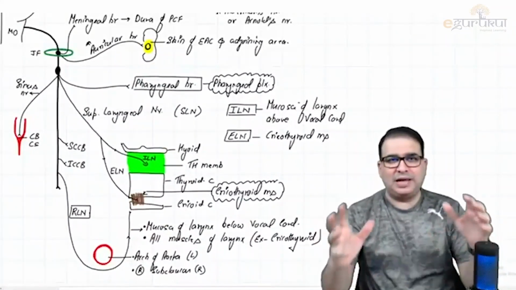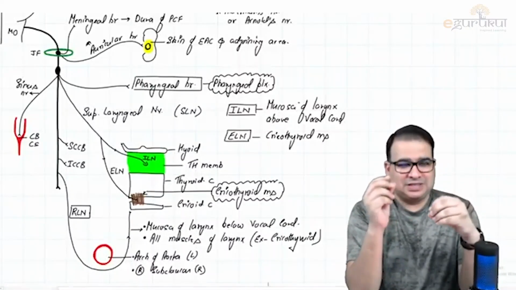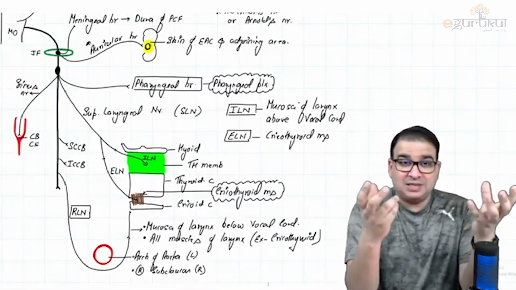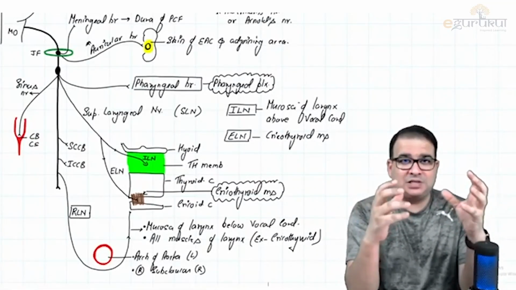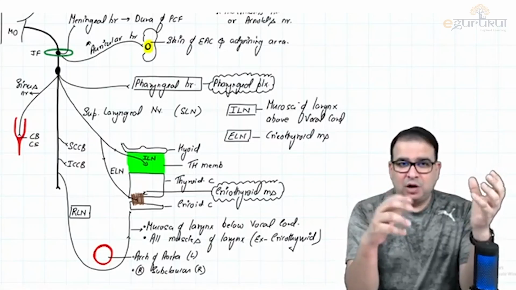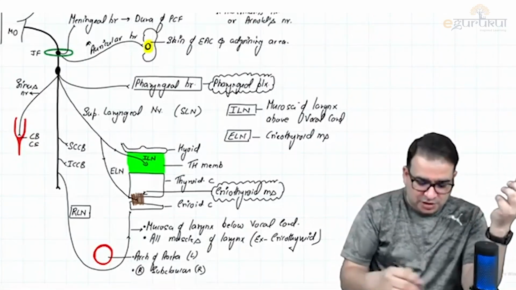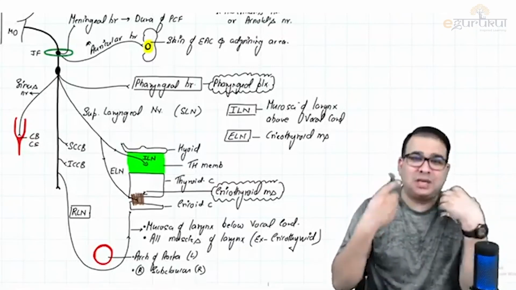If I have a quick recap on this, we said the vagus nerve, when it comes out of the jugular foramen, has two sensory ganglia. The superior sensory ganglion is only carrying somatic sensation, the general somatic afferent fibers. The inferior is for the visceral. All the visceral sensation coming from the pharyngeal nerve, coming from wherever the vagus nerve is supplying, like sensation from the mucosa.